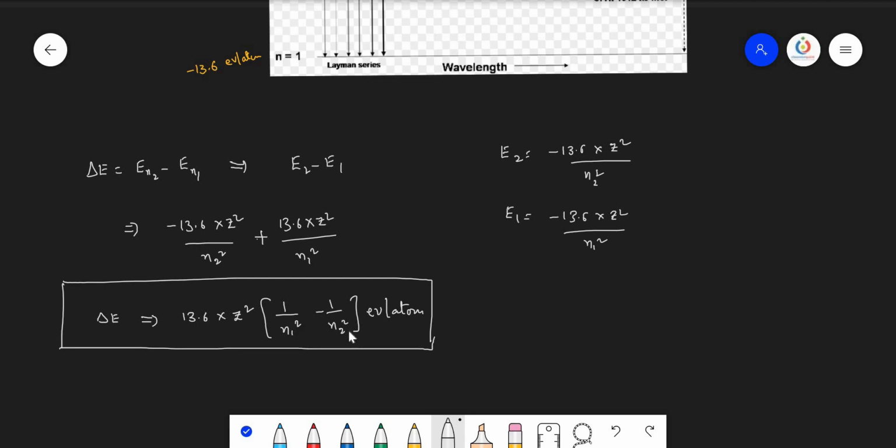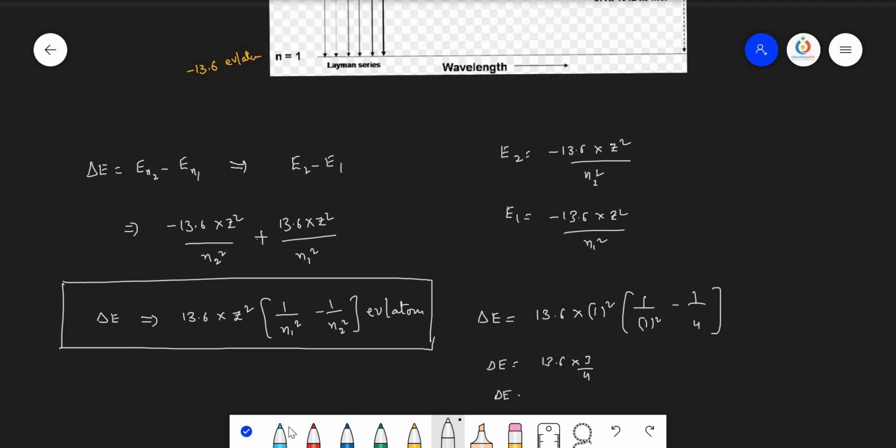So this is the formula that helps us to calculate the energy difference between any two orbits. N1 is the lower energy state, N2 is the higher energy state. So in this case, how to calculate if the electron is coming back from the second energy state to the first energy state? So 13.6 into Z value is only 1, so 1 square into 1 upon 1 square minus 1 upon 2 square, means 4. So delta E is equal to 13.6 into 3 by 4.